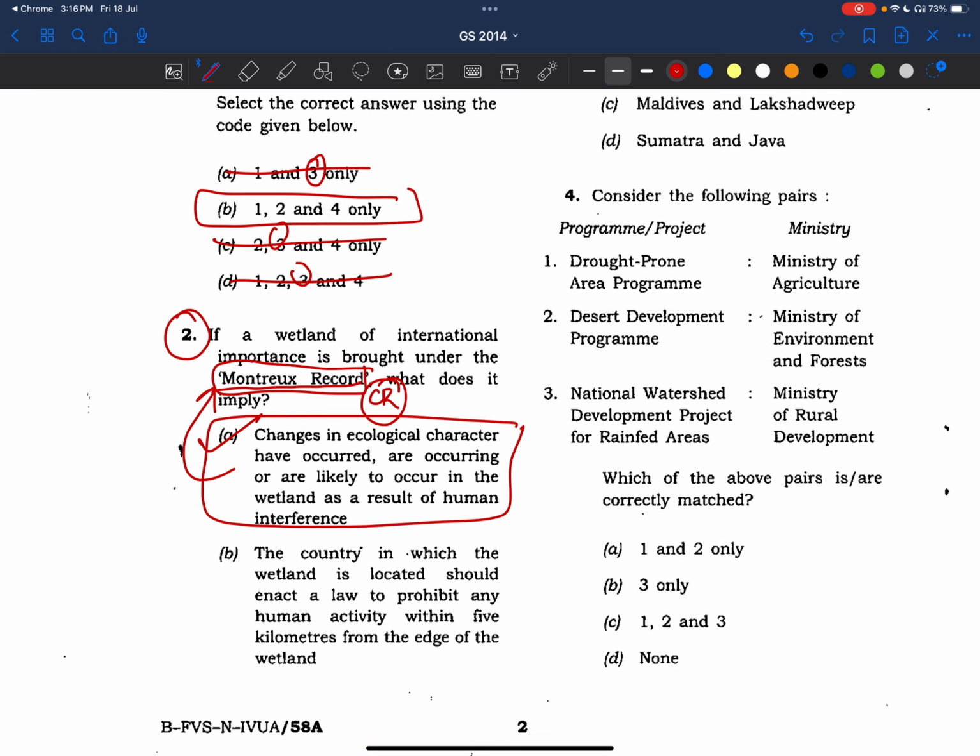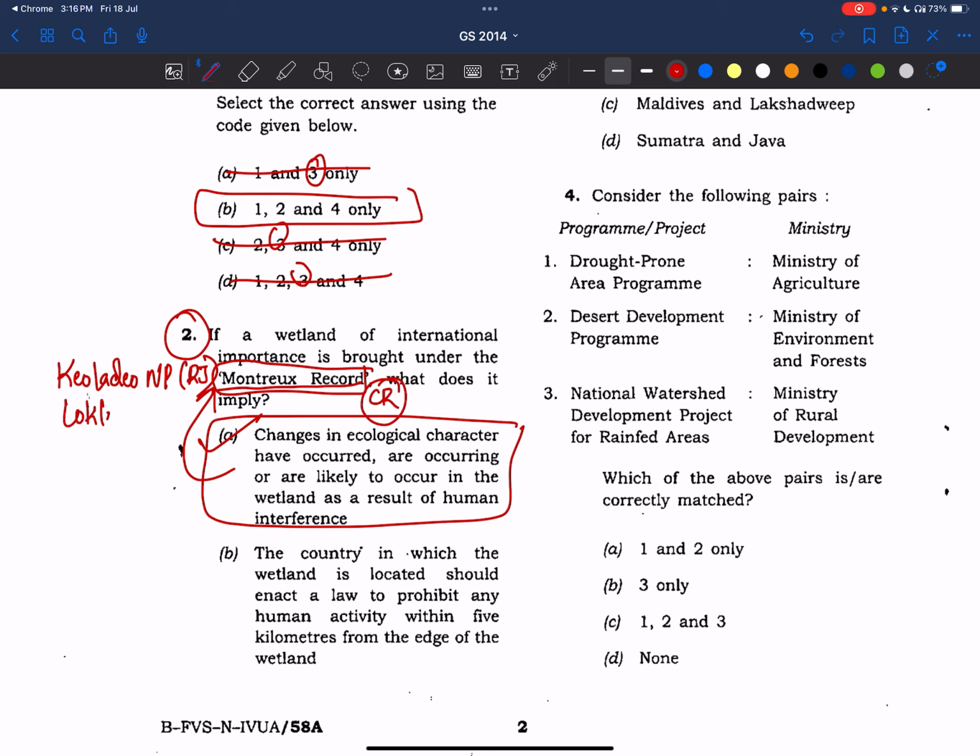I have already said that the Montreux Record is part of the Ramsar Convention, right? And now see, at present in India there are two Ramsar sites which are under the Montreux Record. One is Keoladeo National Park, which is in Rajasthan, please remember this.